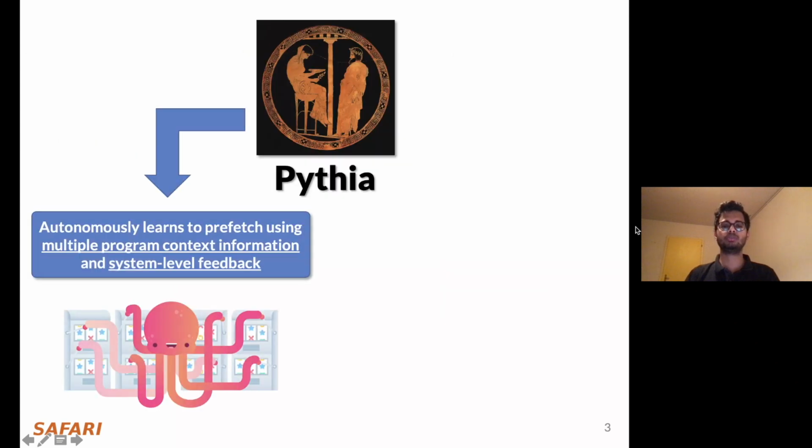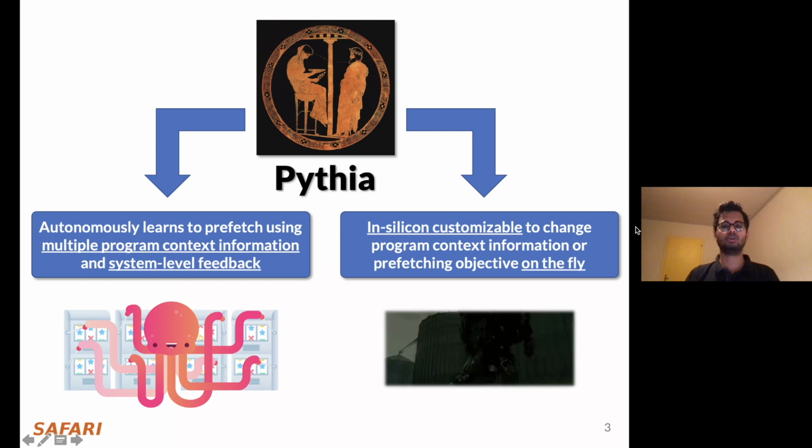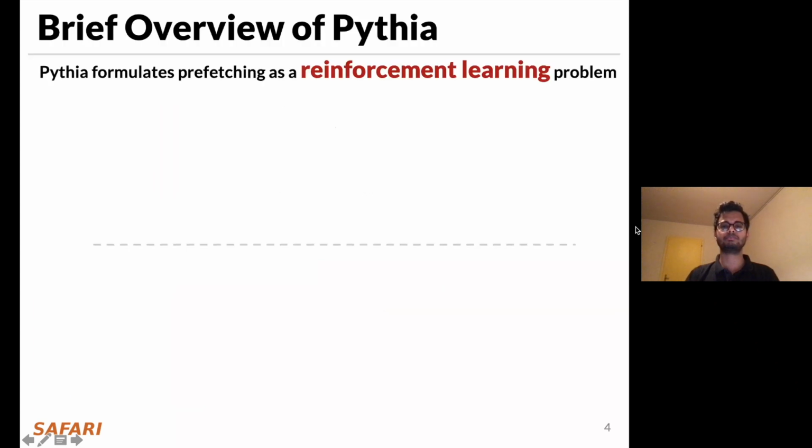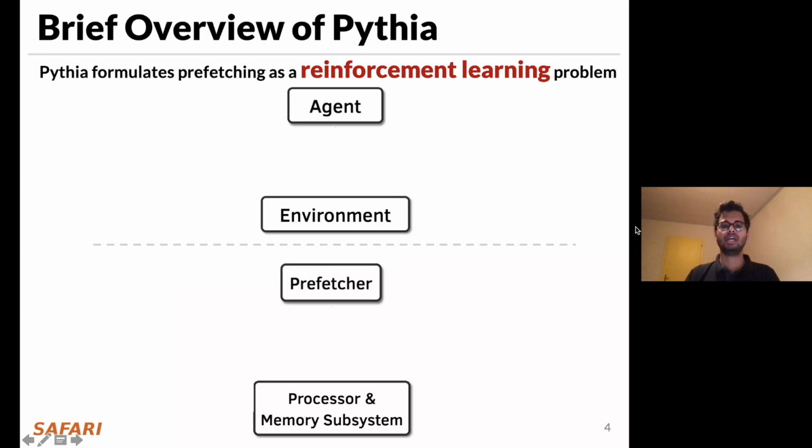Towards this, we introduced Pythia that can autonomously learn to prefetch using multiple program context information and system level feedback, and can be customized in silicon to change the program context information or the prefetching objective on the fly. Pythia formalizes prefetching as a reinforcement learning problem where the prefetcher itself acts as the RL agent and the processor and memory subsystem acts as the environment.